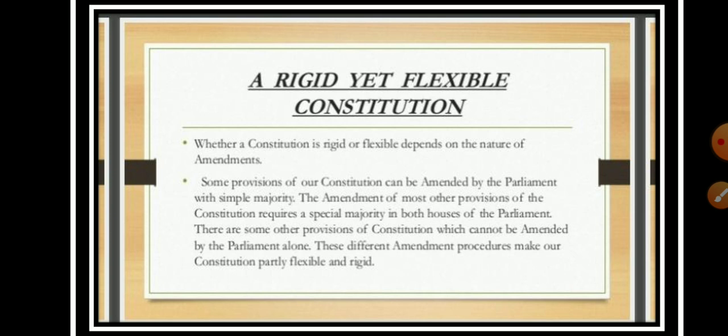Thus, as the Indian constitution can be amended by simple majority, it is flexible in nature. And there are various features included in the basic structure of our constitution that cannot be amended by the parliament, and these are considered a rigid feature of our Indian constitution.